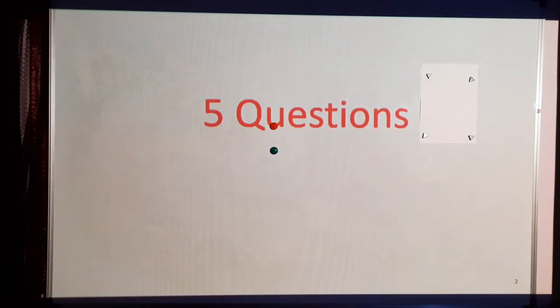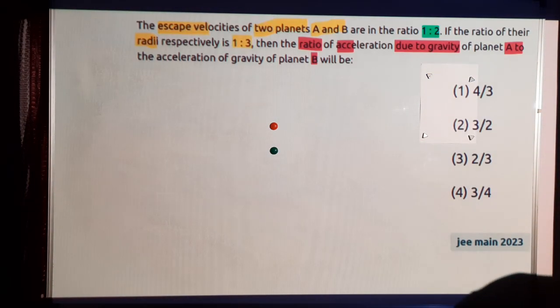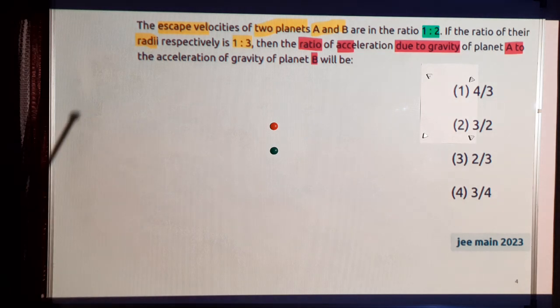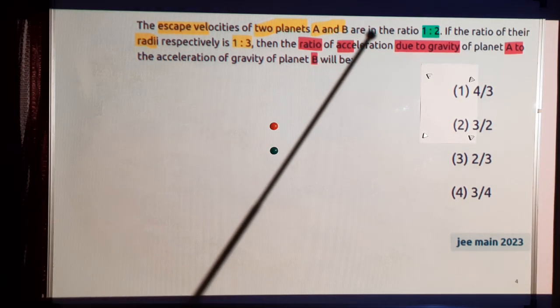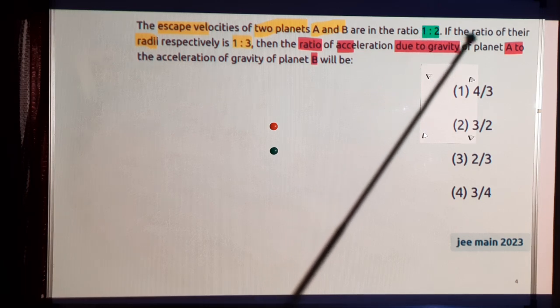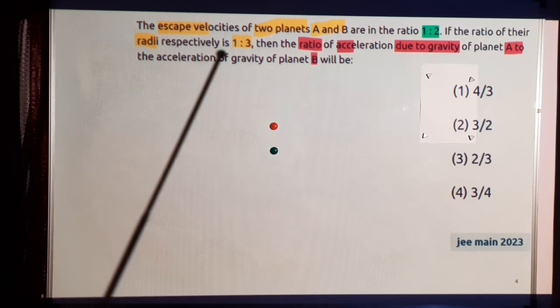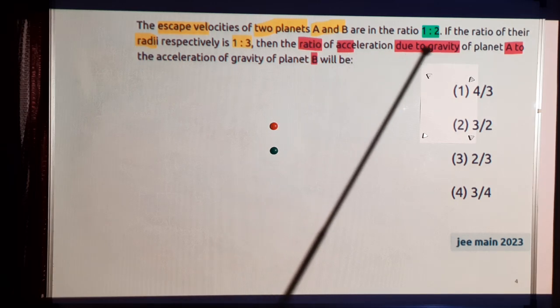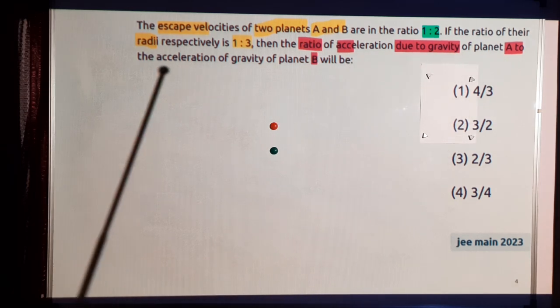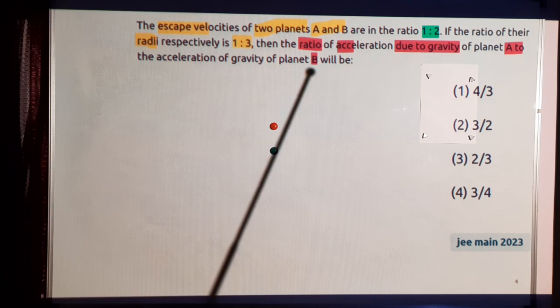I will discuss some 5 questions. This is the first one. The escape velocities of two planets A and B are in the ratio 1:2. If the ratio of their radii respectively is 1:3, then the ratio of the acceleration due to gravity of planet A to the acceleration due to gravity of planet B will be. You can pause and run this question.